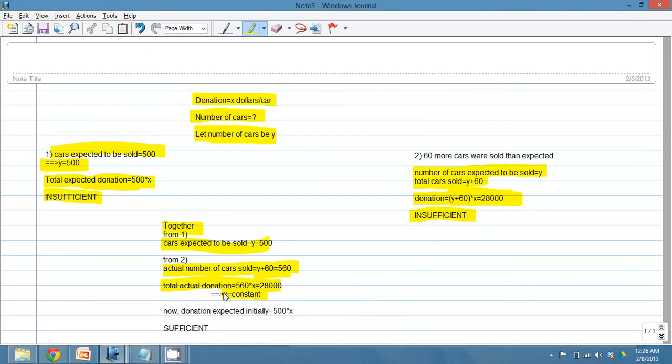And if we have that constant, we can calculate the donation expected initially, because we know the donation expected initially was x into y. X is a constant which we can find out. Y we know is already 500, as mentioned in the first statement. So 500 into x, which is a constant, is equal to the answer. And we can find out the value of x.